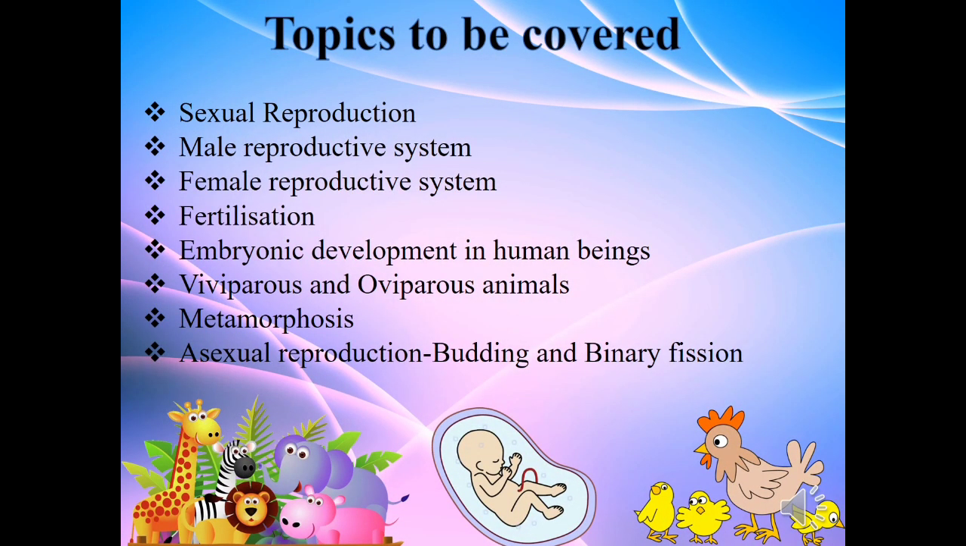Today, I am going to discuss the topics like sexual reproduction, male reproductive system, female reproductive system, fertilization, embryonic development in human beings, oviparous and viviparous animals, metamorphosis, and asexual reproduction.